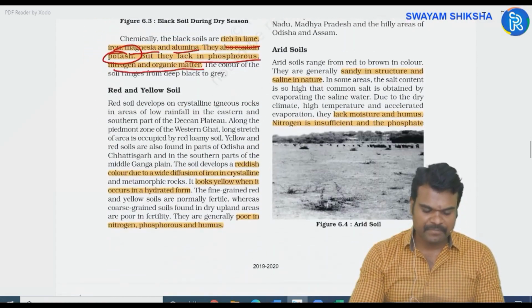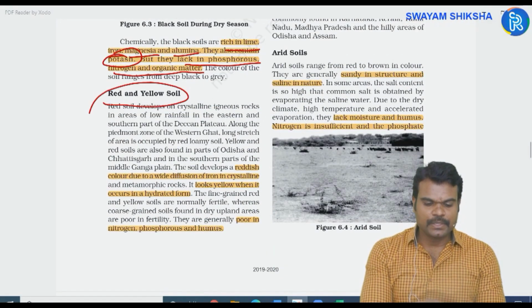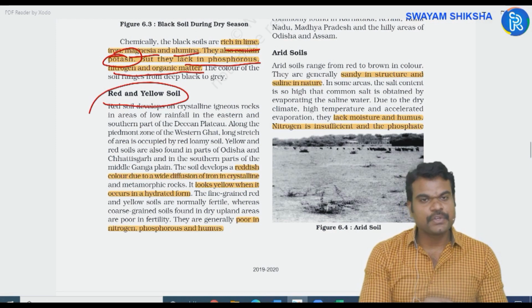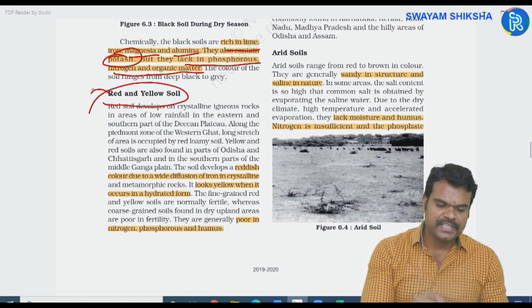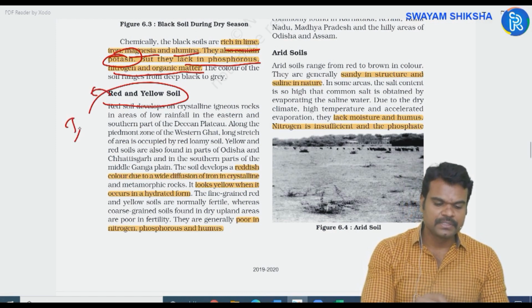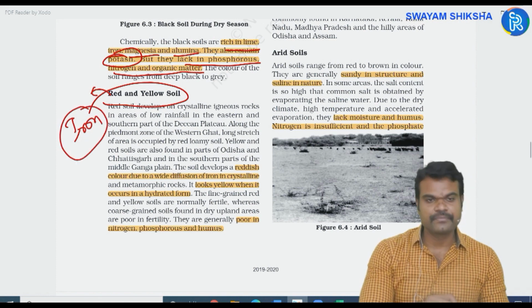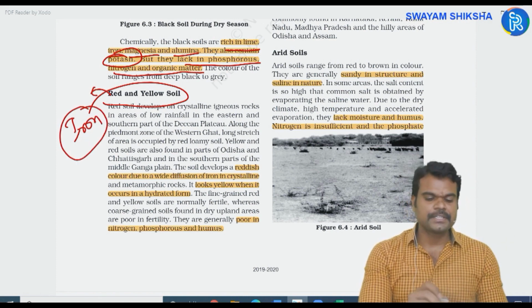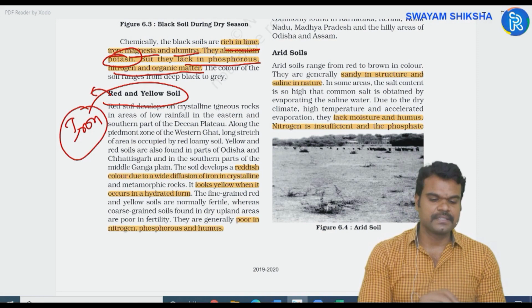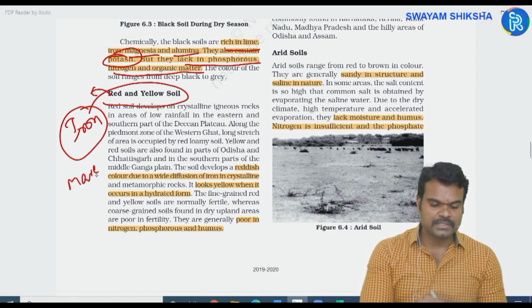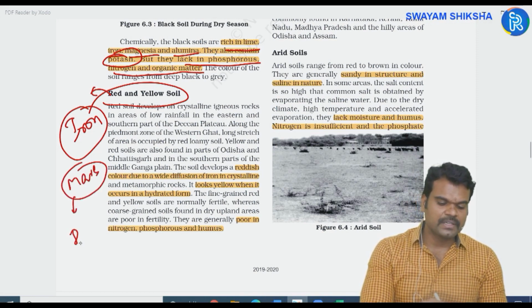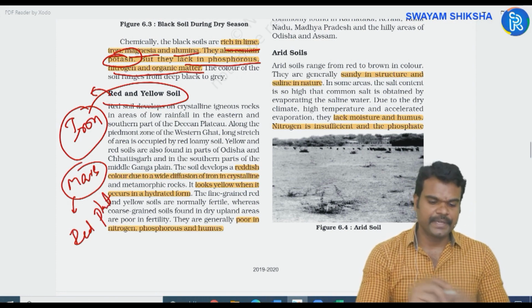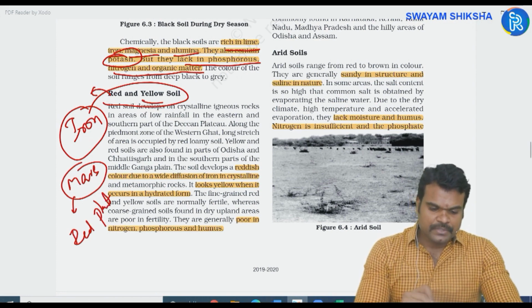Next, red and yellow soils. The difference between red soils and yellow soils. First of all, why are they called red soils? Because they contain iron. When you have high iron content, automatically that will impart red color. For example, you have Mars. Mars is called the red planet. Why? Because of the iron rich surface. Now, what is meant by yellow soils?